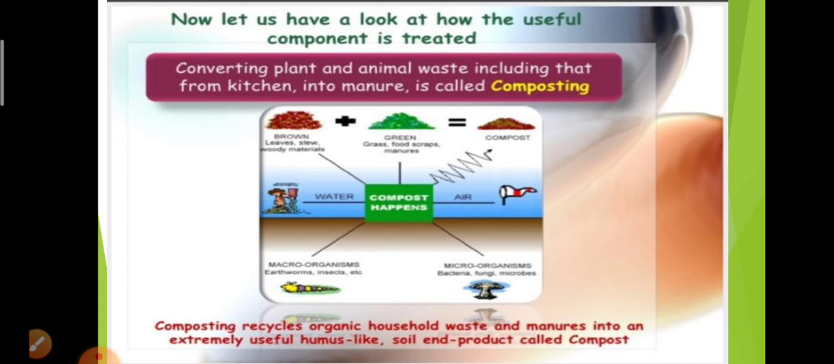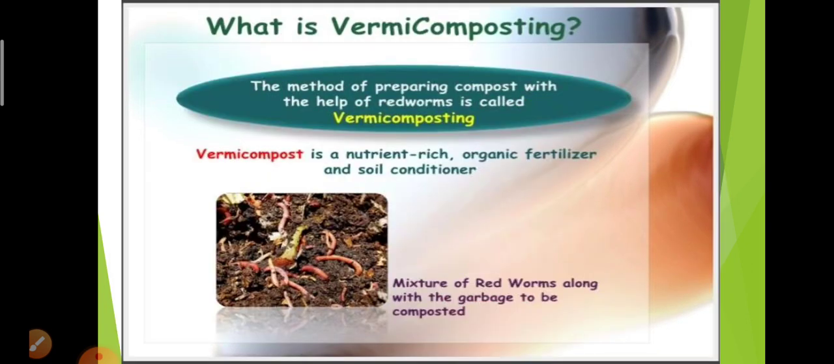Now let us have a look at how the useful component is treated. Conversion of plant and animal waste into manure is called composting. Composting recycles organic household waste and manures into an extremely useful humus-like soil. The end product is called compost. What is compost? The organic household waste converted into extremely useful humus is called compost.